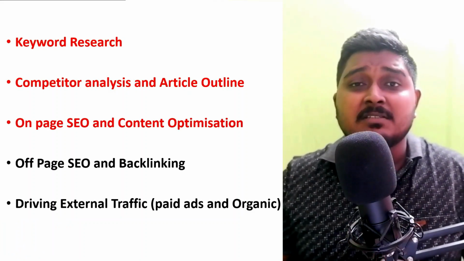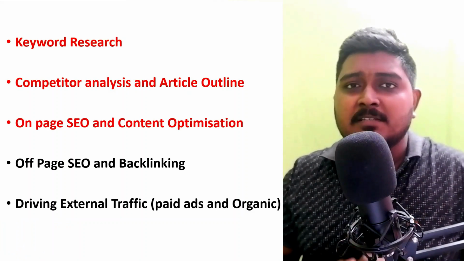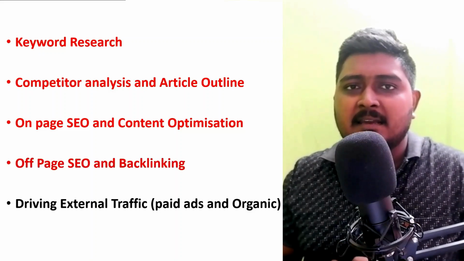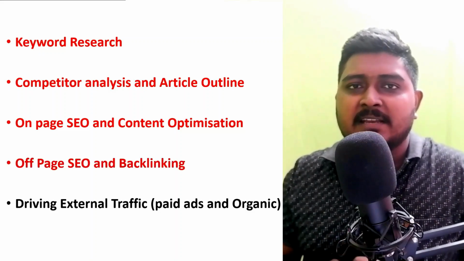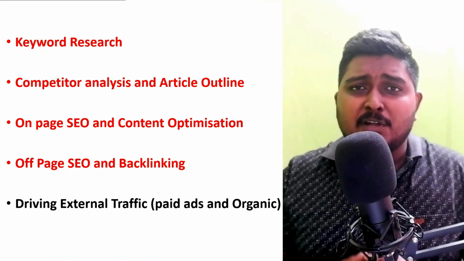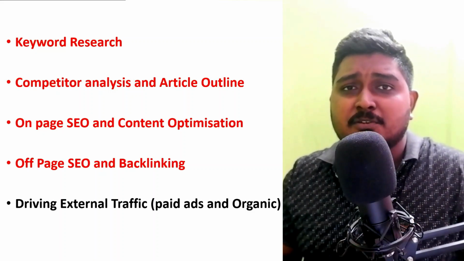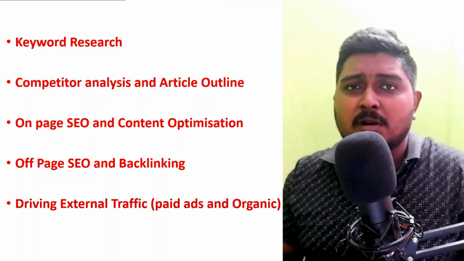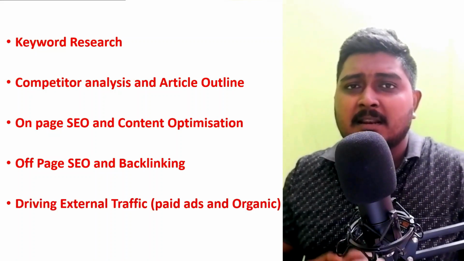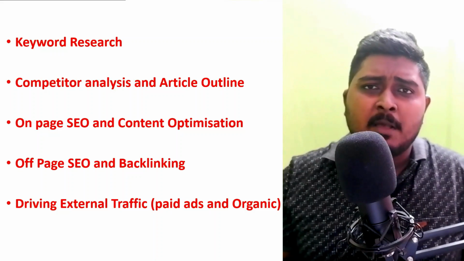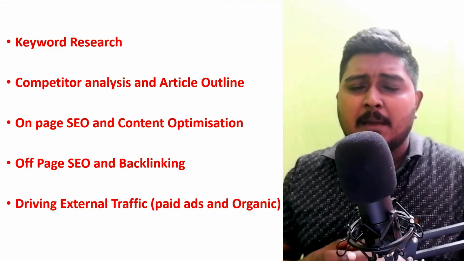And after all this, you will be doing off-page SEO and backlinking, which is a very powerful technique in SEO. After all this, you have to drive traffic from external sources like Medium, Quora, LinkedIn, Tumblr, Reddit, and much more. From the beginning to end, I am going to cover every topic for you.